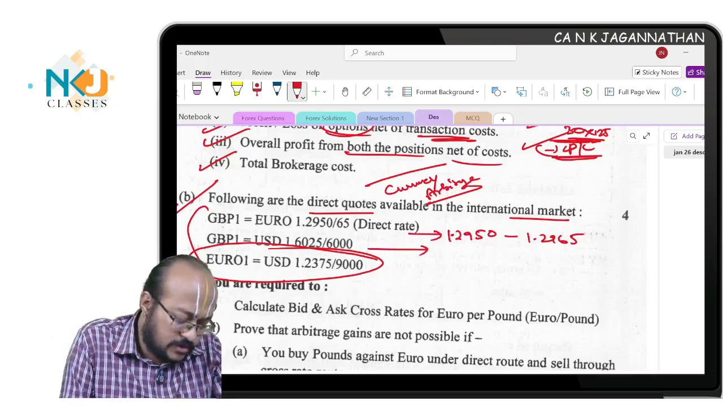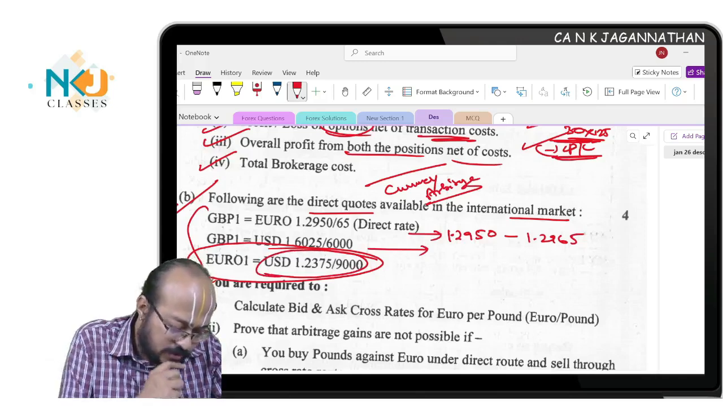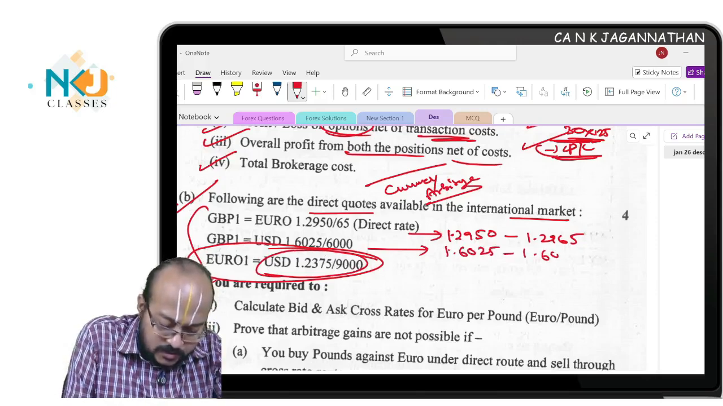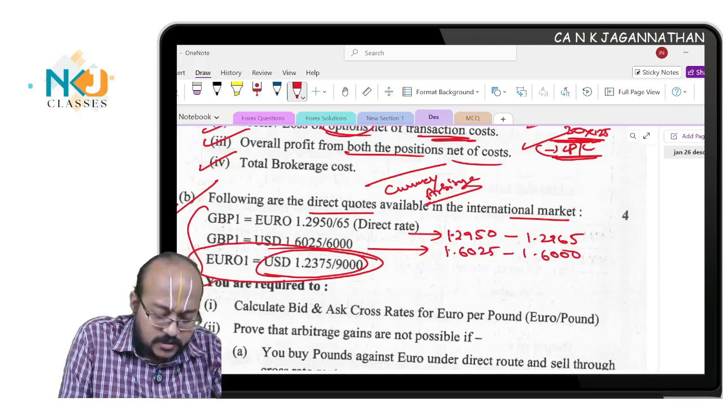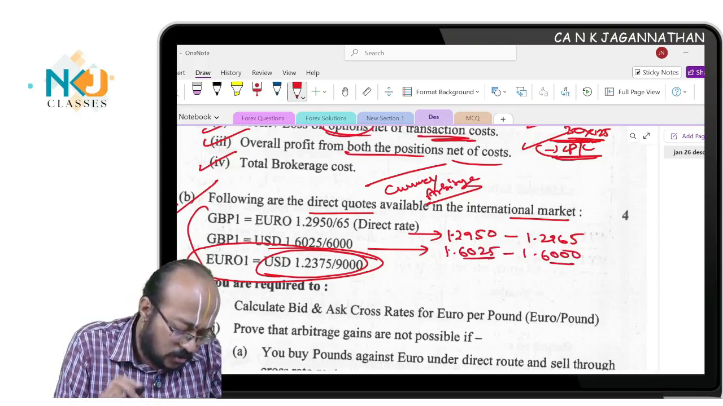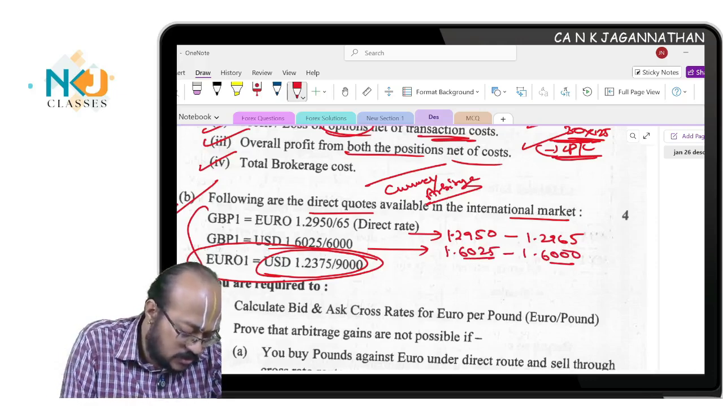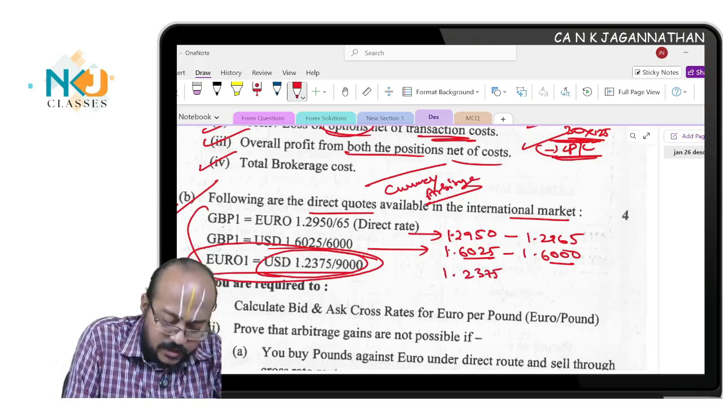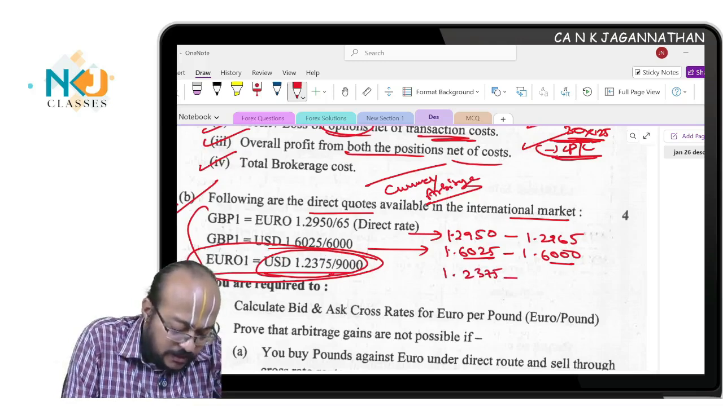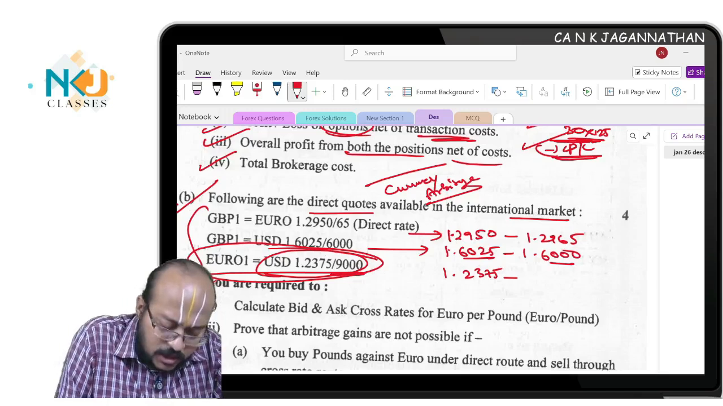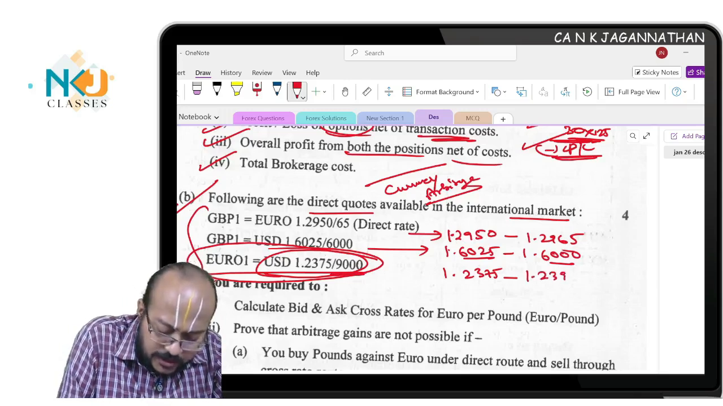The problem is the third one. If you notice, here also, 1 pound is equal to 1.6025 and 1.6000, which means this is the bid rate and offer rate, no issue. That is also not an issue. The main issue is the third quote. If you see 1.2375 is there, then how can you read this? I think there is a printing mistake here. Genuinely, I believe it is a printing mistake because it should be 1.2390.